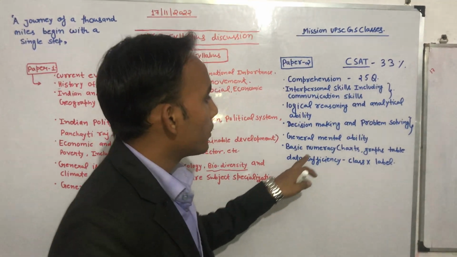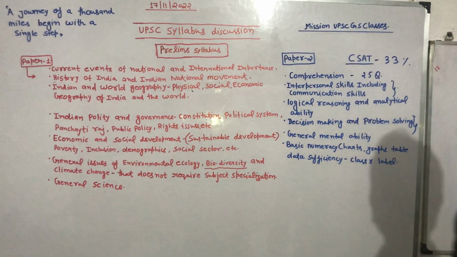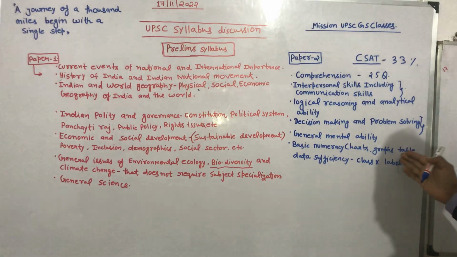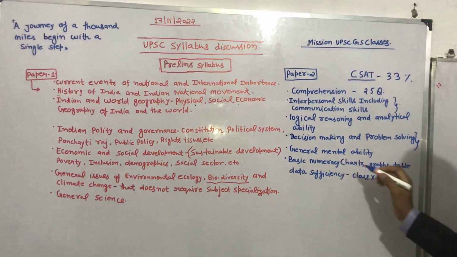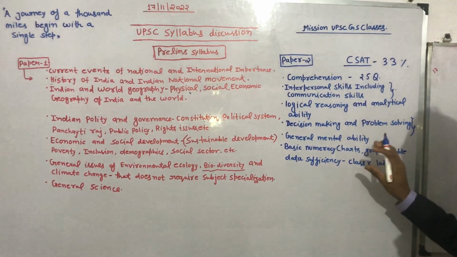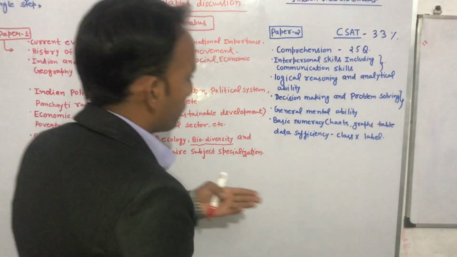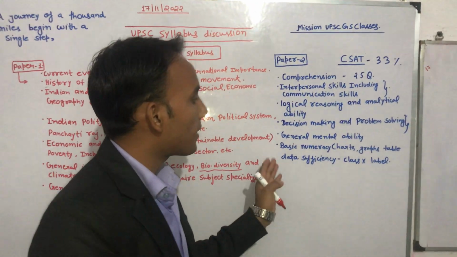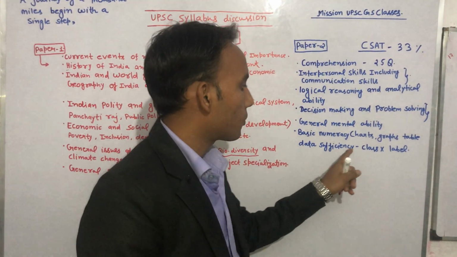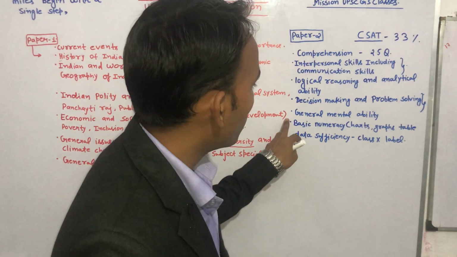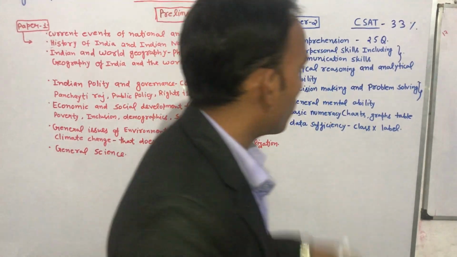Then after, you see basic numeracy. UPSC is mentioning here charts, graphs, tables, data sufficiency of class 10 level. So if you see here, what does basic numeracy mean? Basic numeracy, as you guys have read in your basic maths, that is what you have to solve here. Here UPSC will be asking 15 to 20 questions from this part. So if you understand this properly, you will be easily able to crack this exam.